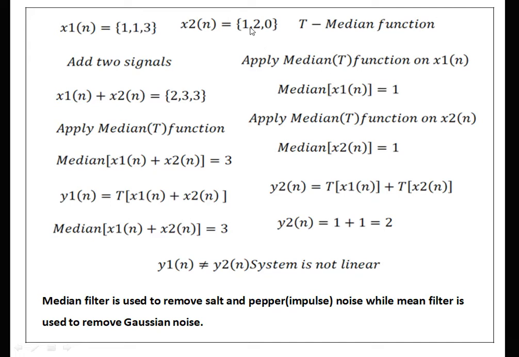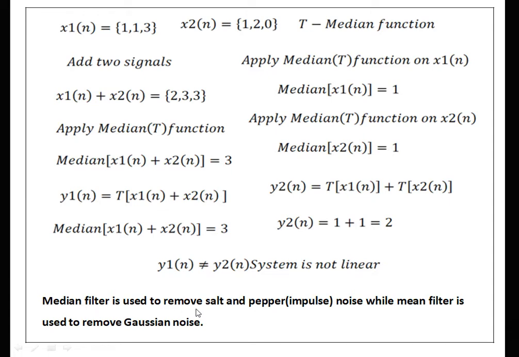In the second signal we sort the values in either ascending or descending order, and after that we get the median value. Then we add the two median values, and we get 1 plus 1 equal to 2. So the median of the first signal is 1 and median of the second signal is 1. After adding, we get the median as 2, but when we first add the two signals and then take the median, the median is 3. The answer is not the same, therefore the system is not linear.